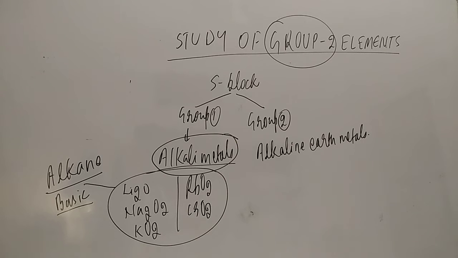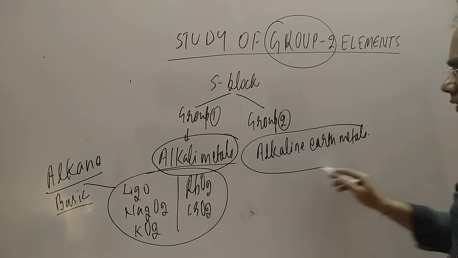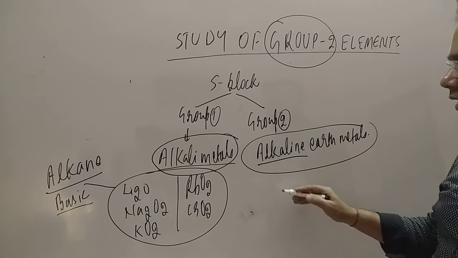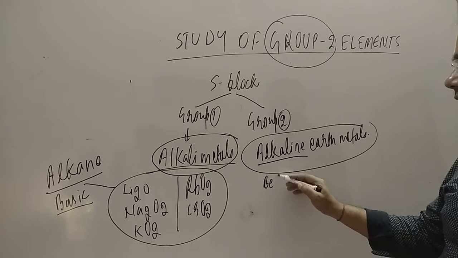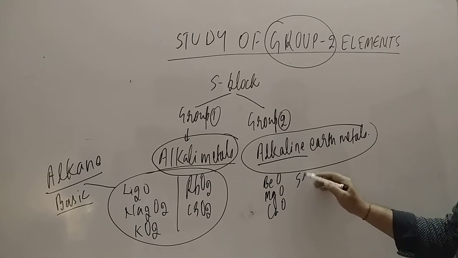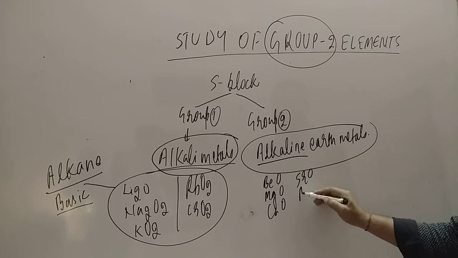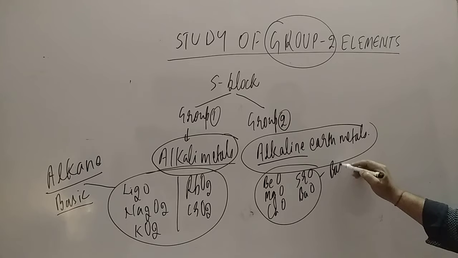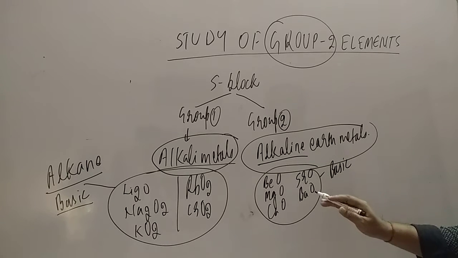Now the second point we have to understand is the alkaline earth metals. Alkaline means it is also basic, like their oxides BeO, MgO, CaO, SrO, BaO. They are all basic, there is no doubt about it. They are all metal oxides, basic only.